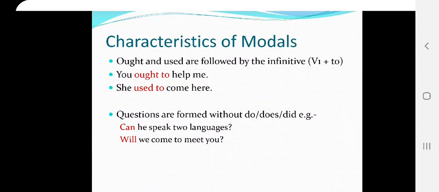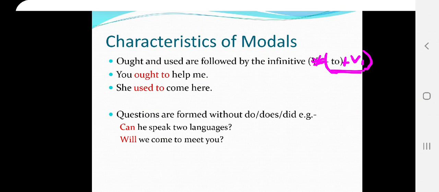Here I have made a big mistake with the infinitive form. It will be to plus v1. Please mark it correct, I request you. It's a blunder from my side, so you have to correct this one. Infinitive forms are to plus v1.